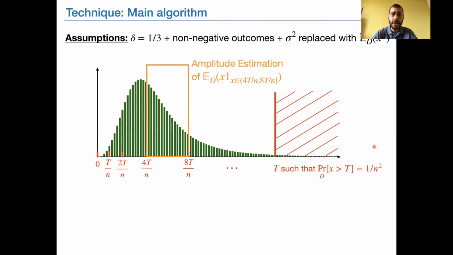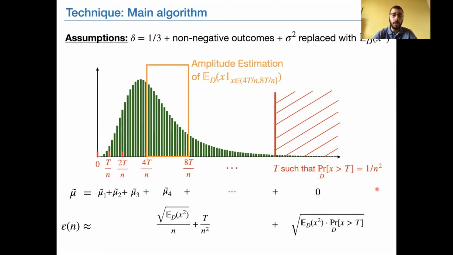Then we estimate the expectation of the distribution restricted to each of those intervals, which corresponds to this quantity. And this quantity is estimated by the standard application of the amplitude estimation algorithm to the mean estimation problem. This estimation is also performed by using on the order of n quantum experiments. So we do that independently for each interval. We obtain a sequence of mean estimates, and we just take the sum of all of them. And above the threshold value, we just estimate this part of the distribution by the value 0.